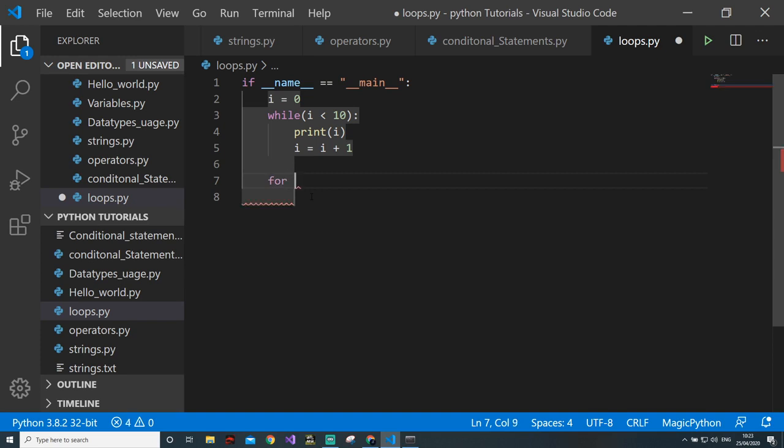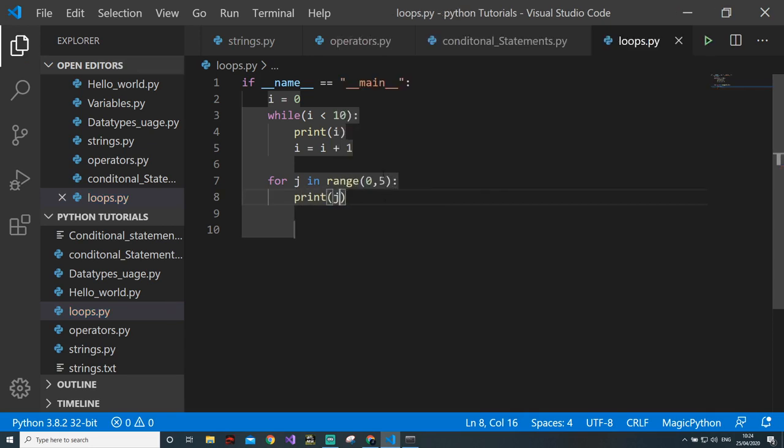For is different. We will do for j in range. So we will use a range operator here, that is a sequence data type that we have mentioned. We will give the starting range, we will give the ending range, and we will give the step. By default, the starting range is always 0, so you can avoid this. And by default, the step is always 1, you can also avoid it. You just need to mention the main thing, which is your 5. Sorry, I think here it is not a comma. j in range from 0 to 5. Yeah, it's all right. Then we will do print j.